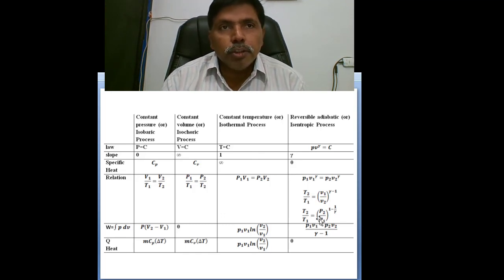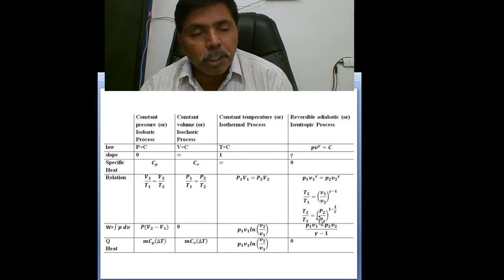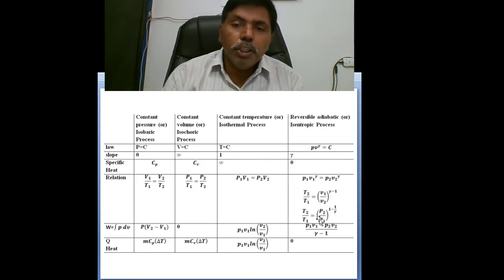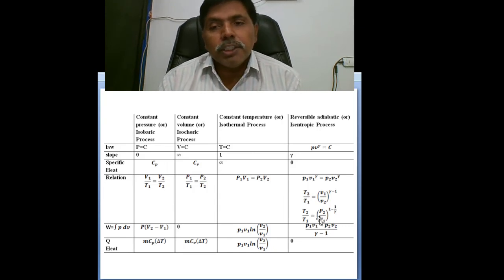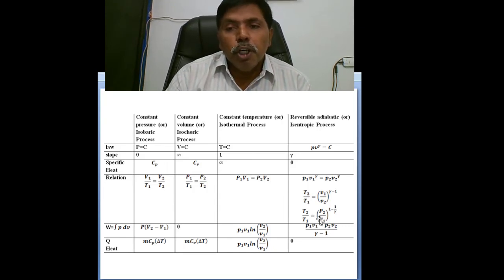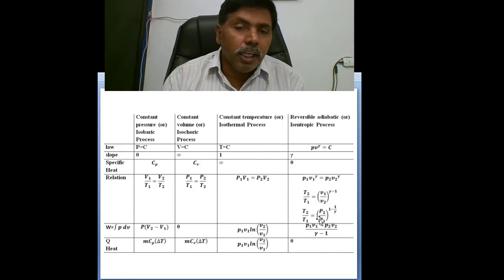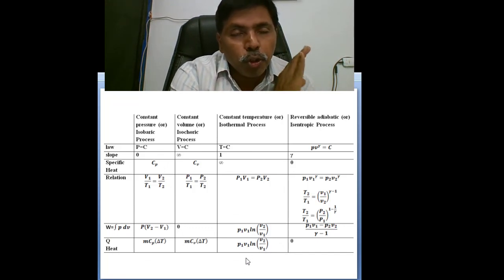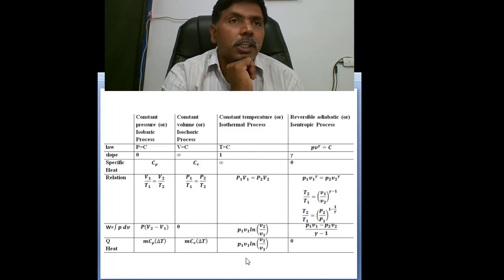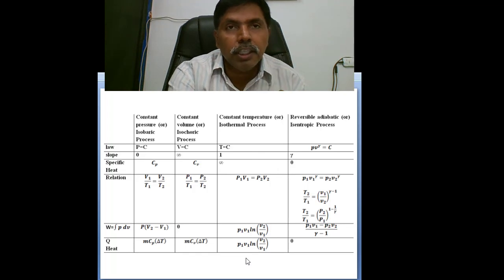Here, the three relations: between pressure and volume, P1 V1 power gamma equals P2 V2 power gamma. Temperature and volume: T2 by T1 equals V1 by V2 whole power gamma minus 1. And temperature and pressure: T2 by T1 equals P2 by P1 whole power (gamma minus 1) by gamma. And one more observation for the isothermal process: work done equals heat transfer. So there is no accumulation of internal energy. Whatever heat we supply, the total heat will convert into work.